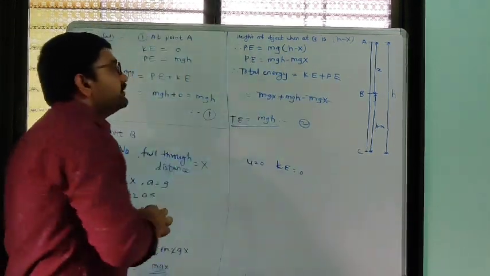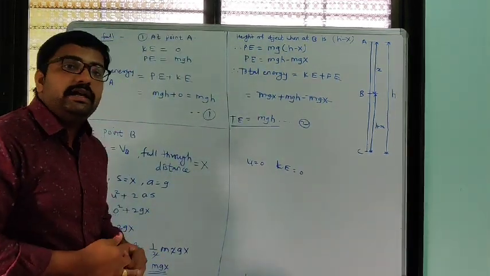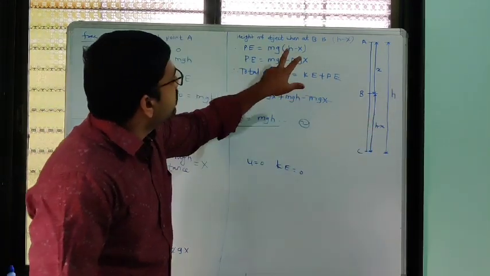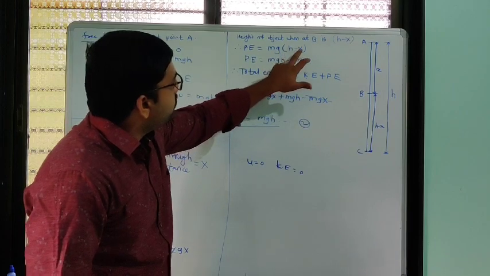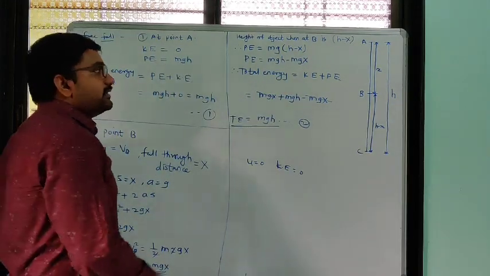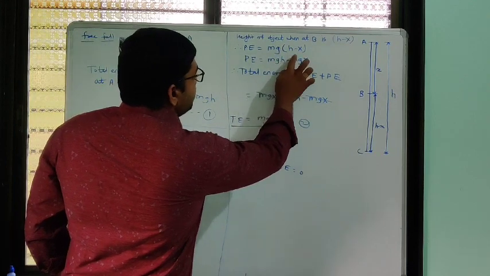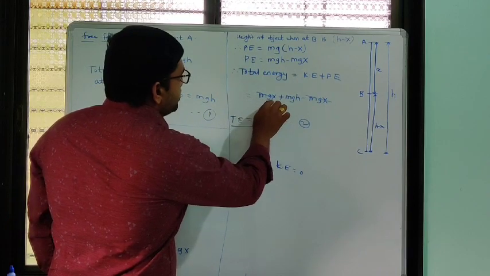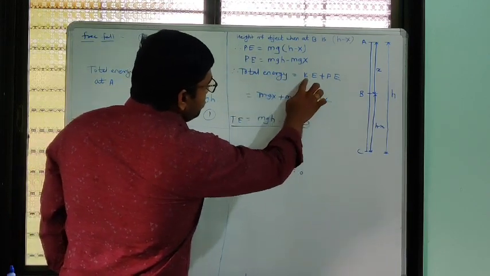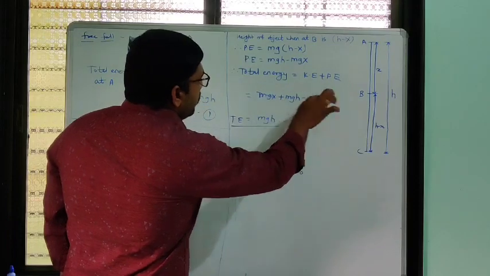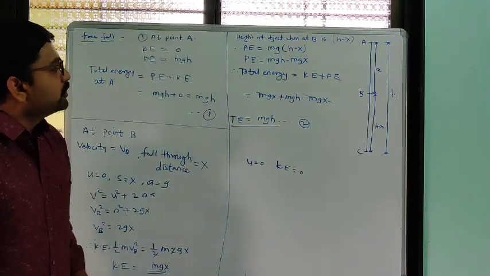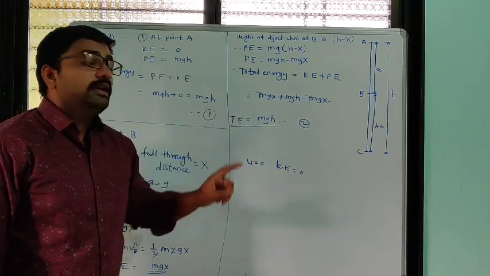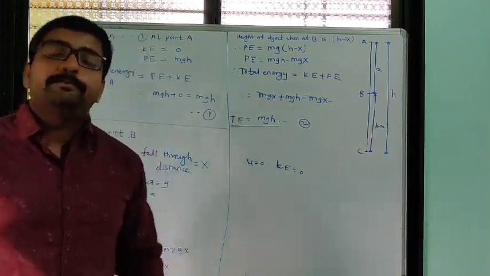We know potential energy is given by mgh, but here the height is h minus x. So instead of h we write h minus x. Now the potential energy becomes mgh minus mgx. So total energy will be equal to kinetic energy mgx plus potential energy mgh minus mgx. So mgx will get cancelled. So the total energy at point B will be equal to mgh, and we called it equation number 2.